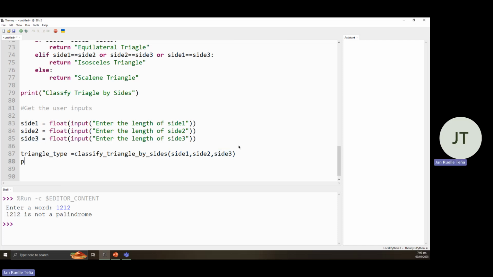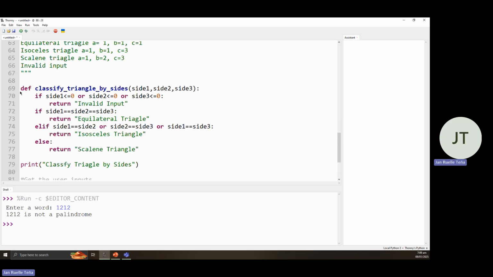Then let's print out, the triangle is a, then, okay. Then call out the variable. Okay.